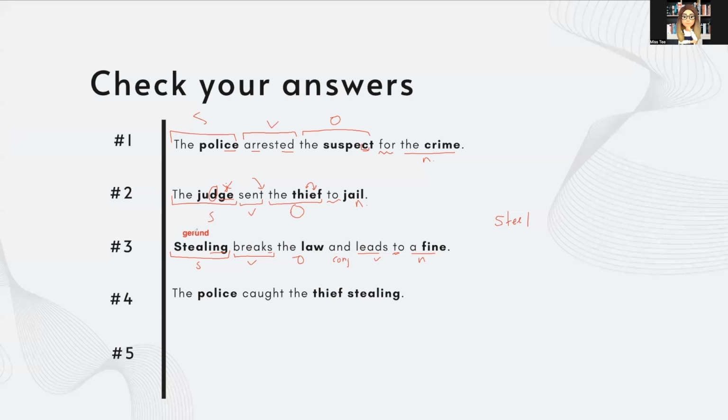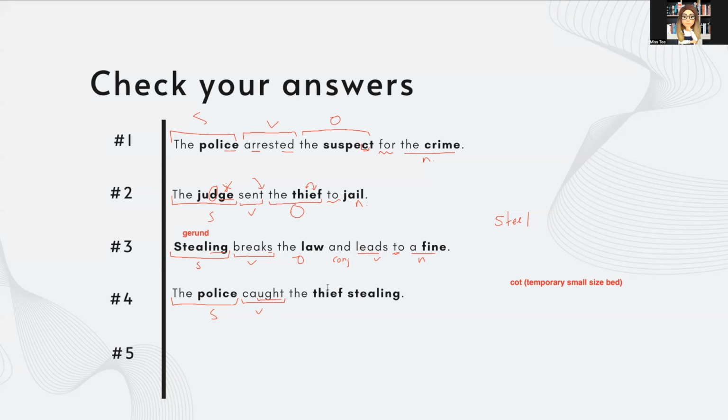The police caught the thief stealing. So the police is the subject here. Caught is the verb. It's an irregular verb. So the spelling is really tricky. It has the UGHT at the end. So most people get this wrong because it sounds the exact same as the word cot, which is another name for a temporary bed. And so caught and cot sound the same, but this one, the verb is spelled much differently. So make sure you understand the spelling and have spelled it correctly.